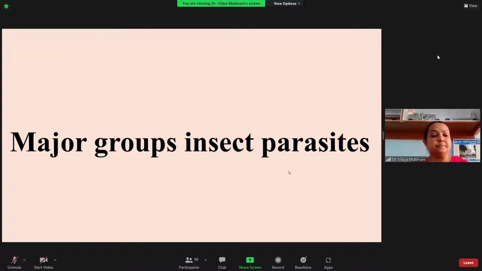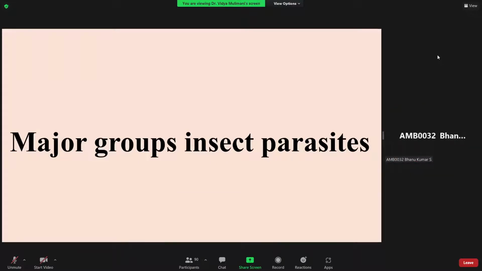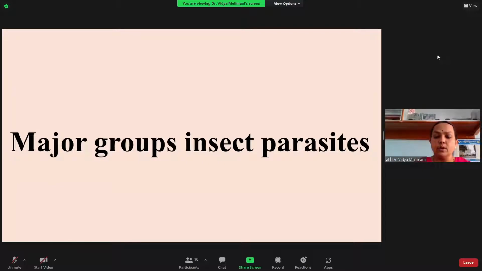What are the major insect orders you have studied in your course? Hymenoptera, Coleoptera, Diptera. Okay, so you have all Lepidoptera, but whenever it is a parasite, the major ones which are exploited in pest management are the members belonging to the Hymenoptera.